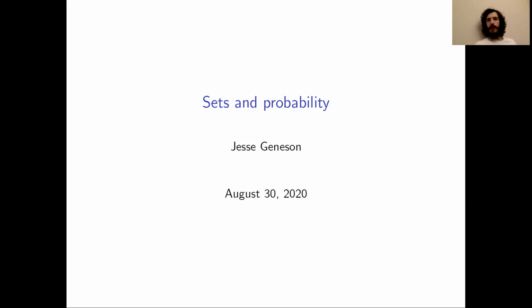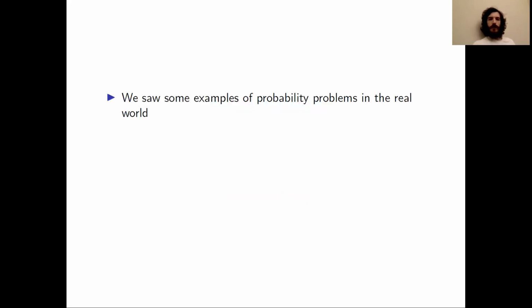In this video, we're going to talk more about sets and probability, and we're going to look at some problems related to poker and the NBA draft lottery. We've already seen some examples of probability problems in the real world. In previous videos, we looked at the NBA draft lottery. We also looked at the Powerball lottery, and we considered some problems about baskets of apples.